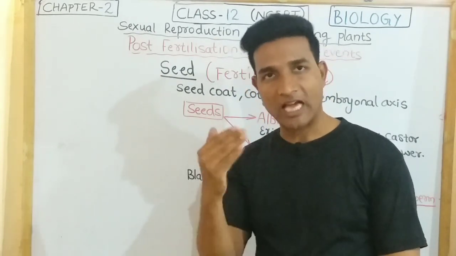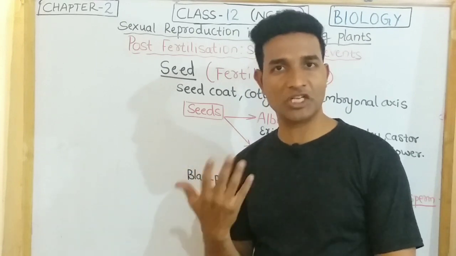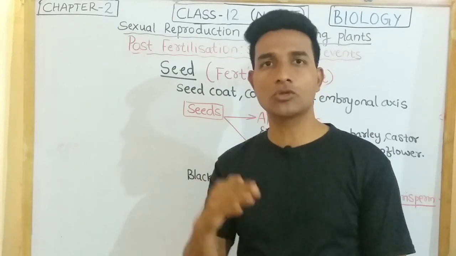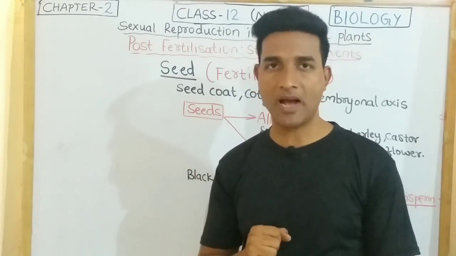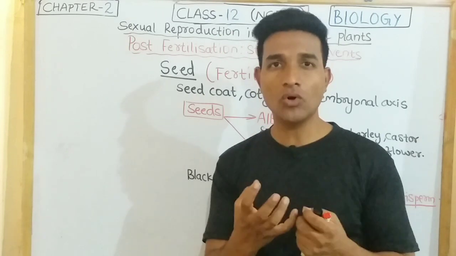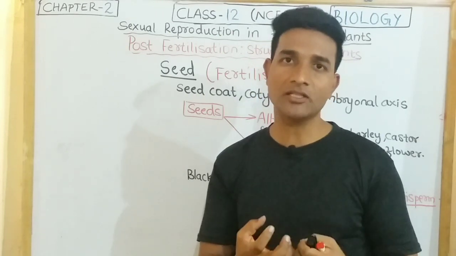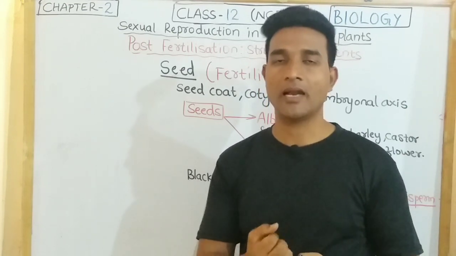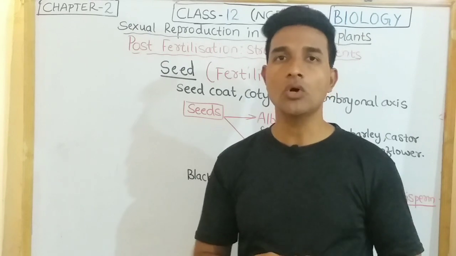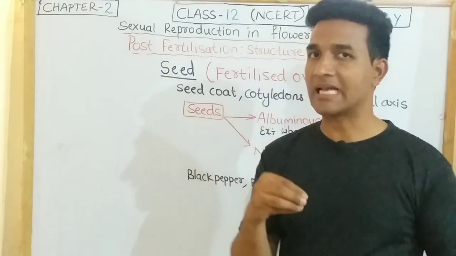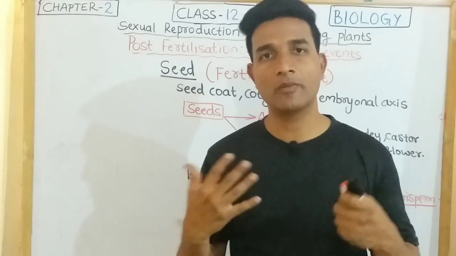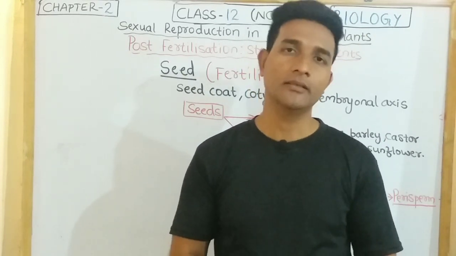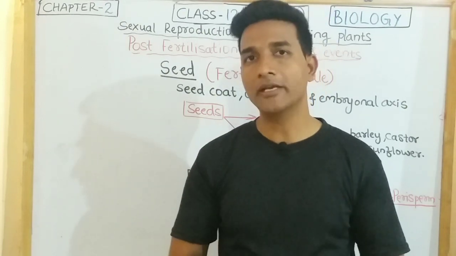And it also helps in retaining the moisture content inside the seed, and the moisture is reduced to 10 to 15% by mass, so that the embryo enters a state of inactivity called dormancy, and this helps the embryo to stay alive inside, so that when favorable conditions return, and a sufficient amount of moisture, water, is available, the seed germinates into a new plant.